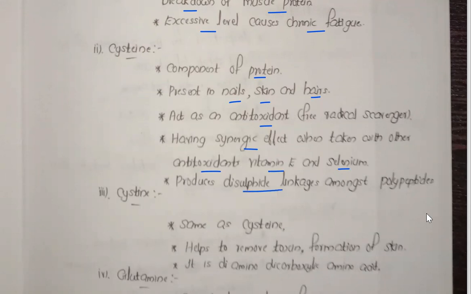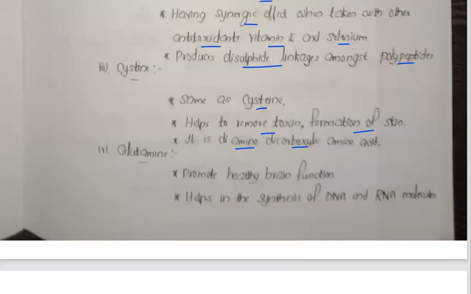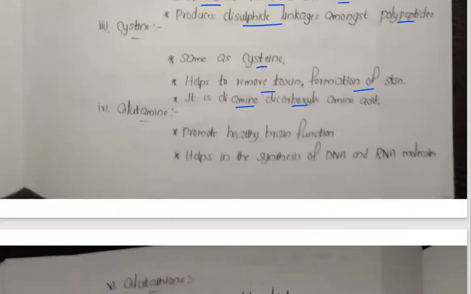Produces disulfide linkages amongst the polypeptide chains. That's enough. Now cysteine is there. Same as cysteine, it helps to remove toxins and helps in the formation of the skin. So it is a diamino dicarboxylic amino acid, meaning two amino groups and two carboxylic acids are also there, having some acidic nature. Now glutamate promotes brain function, helps in the synthesis of DNA and RNA.